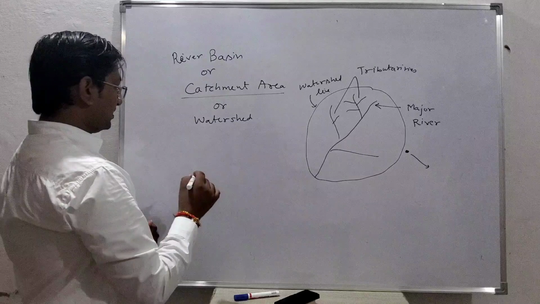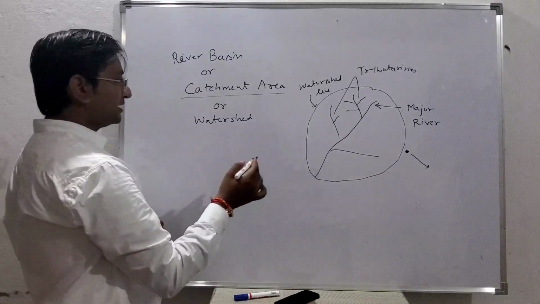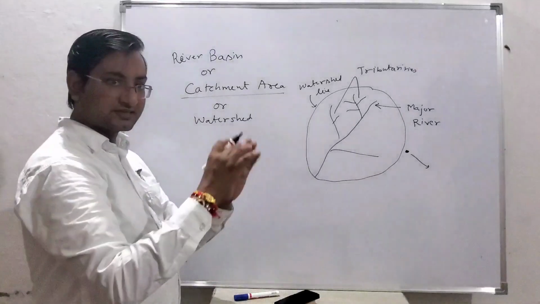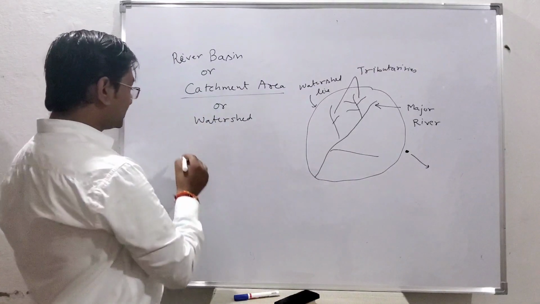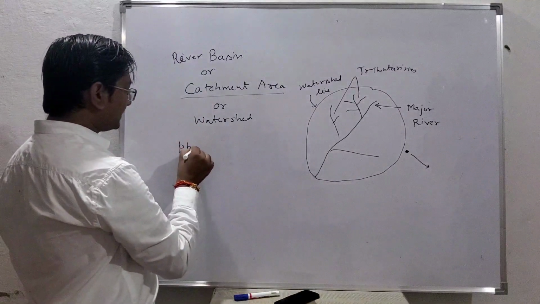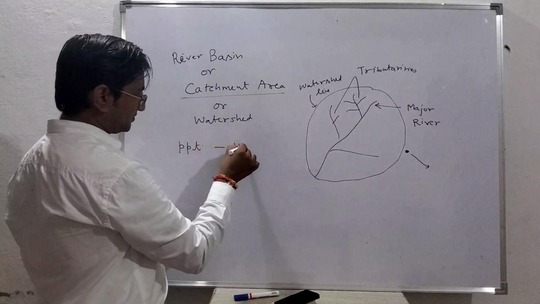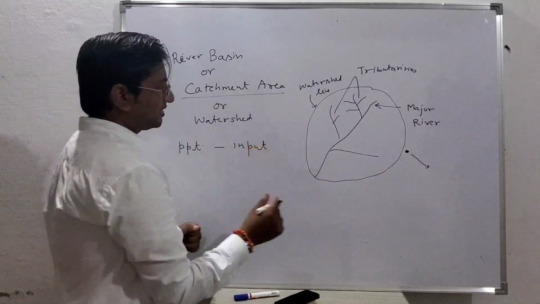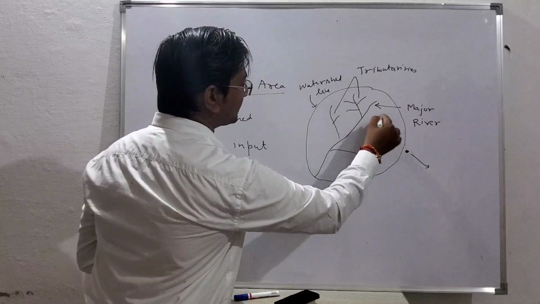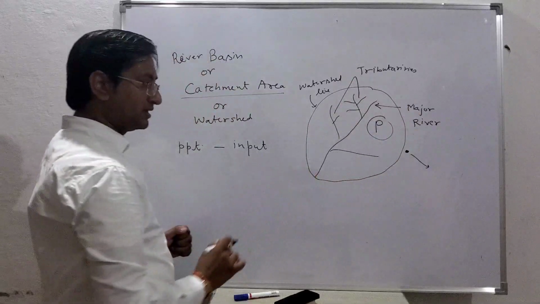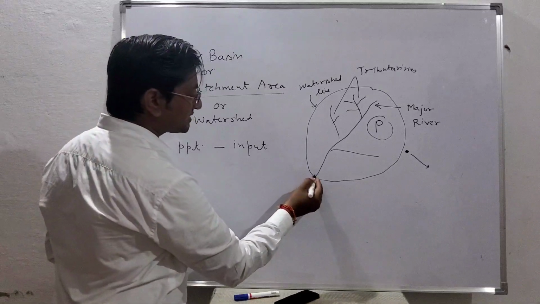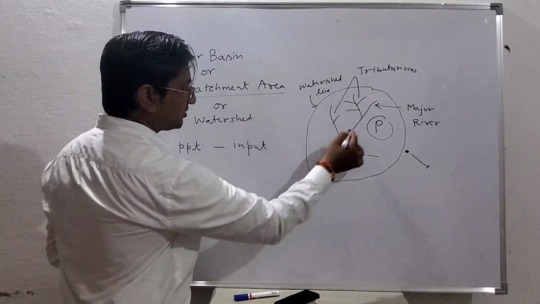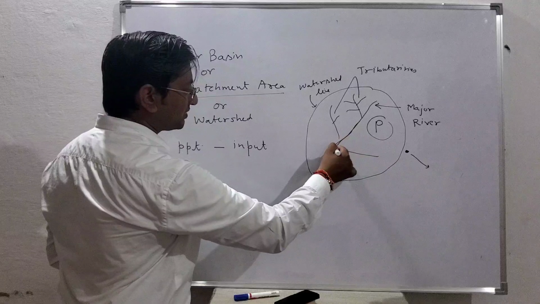If we see the thing as a picture, or like an equation, precipitation is like the input. This much precipitation has occurred over this region. Then how much water is reaching the river at this point?